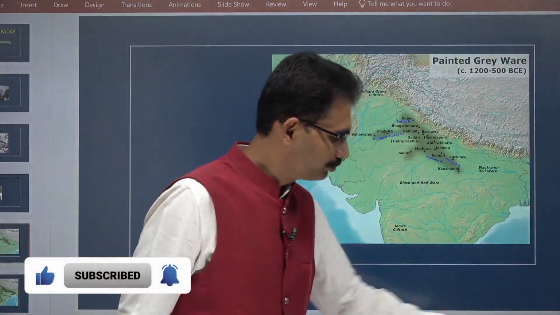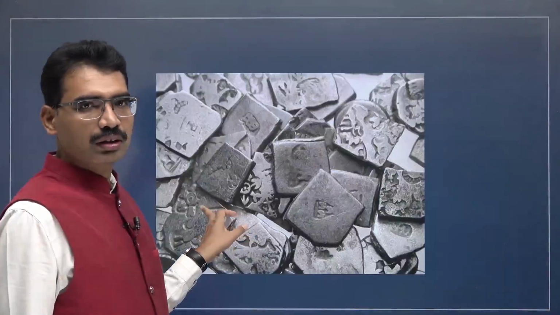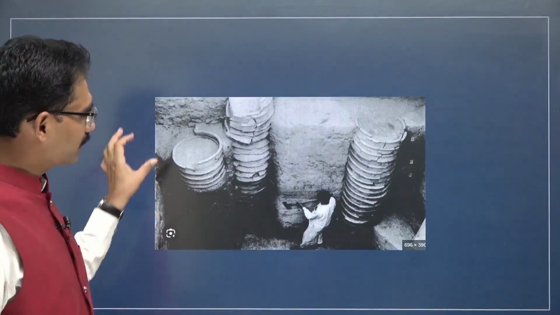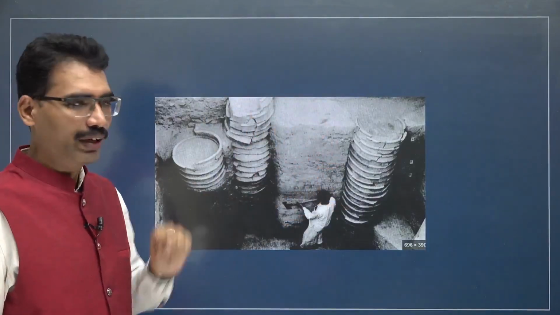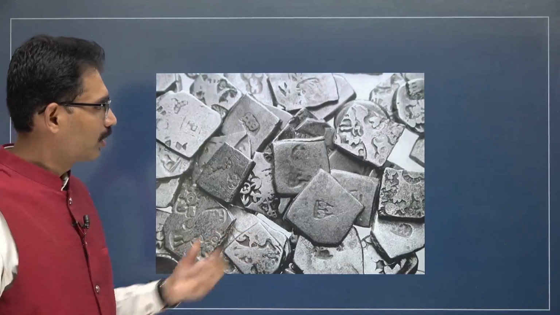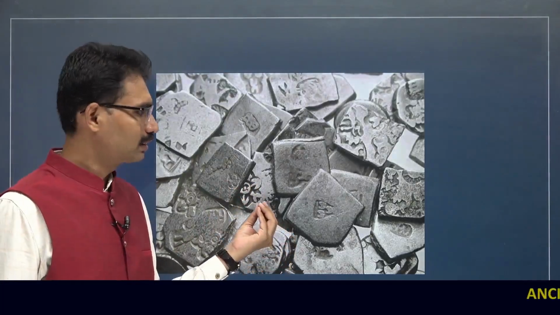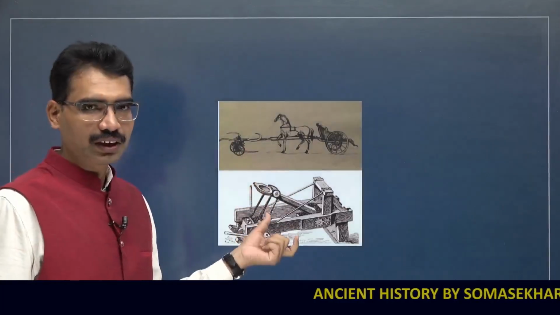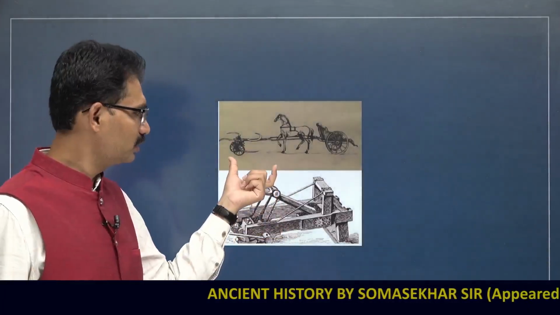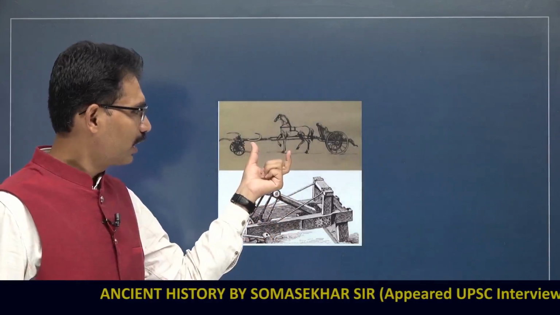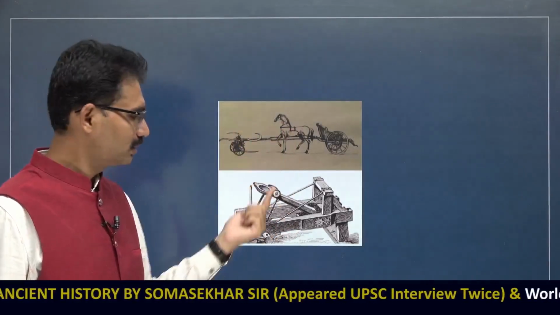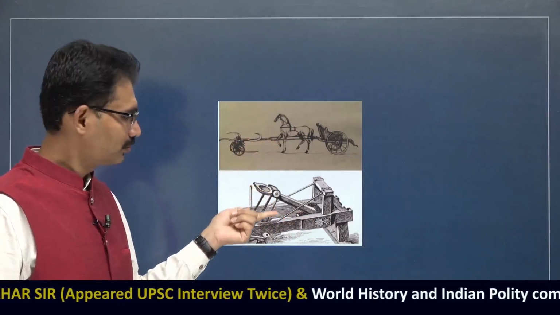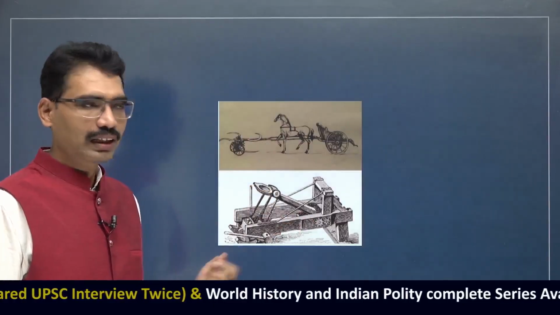If I show you some developments during this time period, you will have some idea. Identify this one. Could you see this? One type of technology they were using. They are called ring wells. Another type of technology, that is coins, punch marked coins. Military technology: Ajatashatru introduced this innovation, having a mace attached to the chariot and a catapult type of machine. Rathamusala, another one is Shila Kantaka.